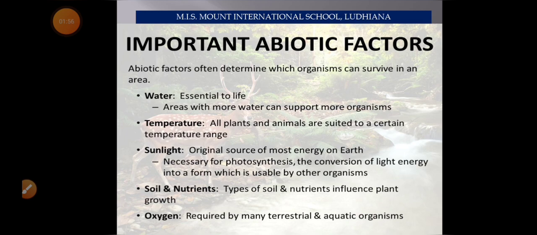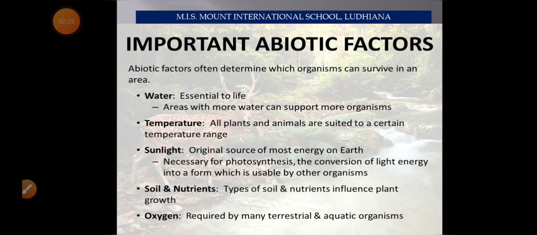Third factor, sunlight. Sunlight is the original source of most of the energy on earth. It is necessary for photosynthesis, by which the plants make food for us, and that food we need for our survival. The conversion of light energy into a form which is usable by the organism is utilized in photosynthesis.